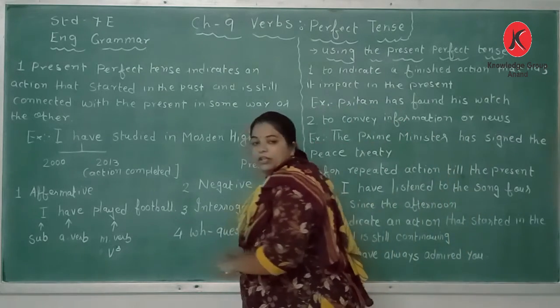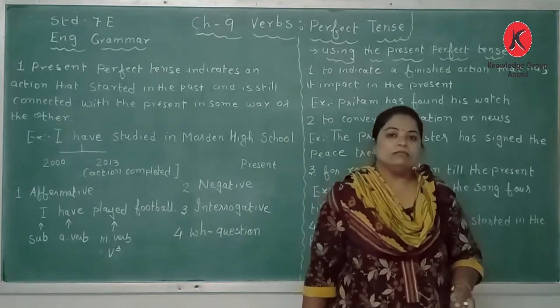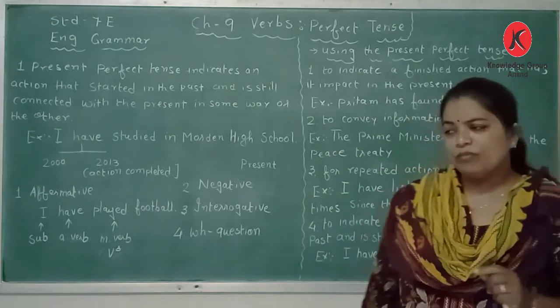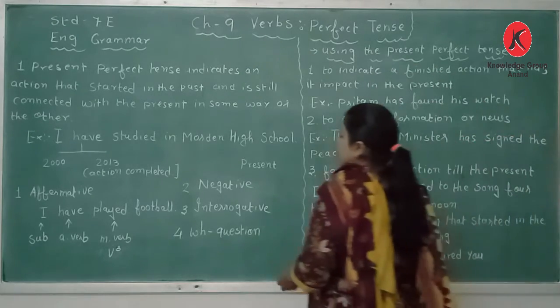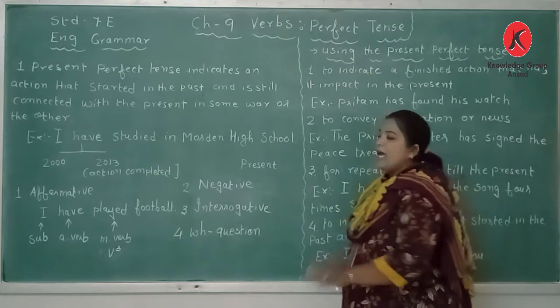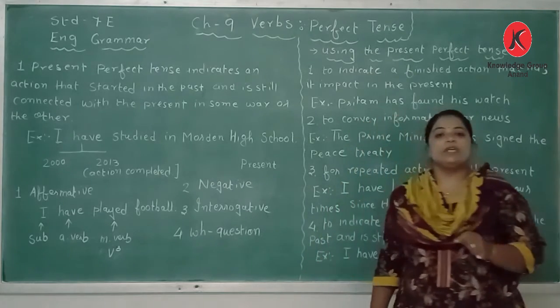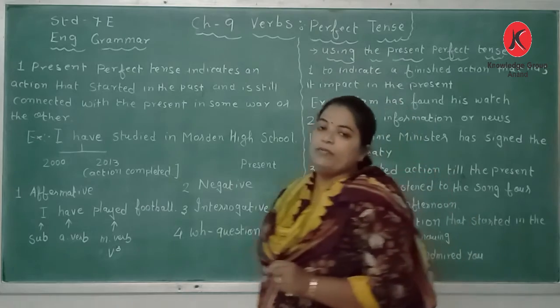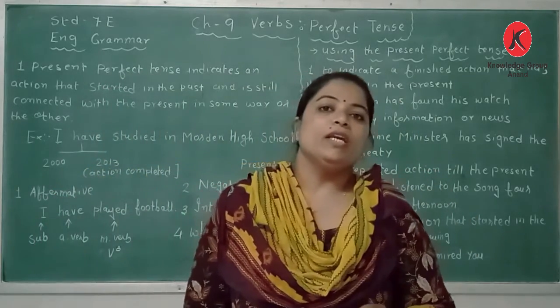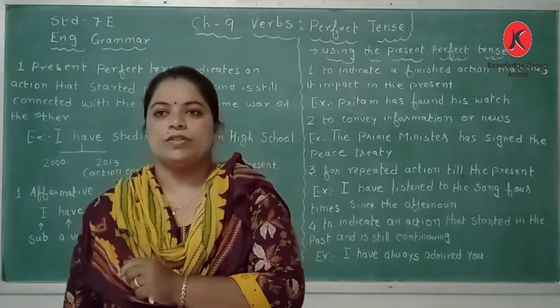In 2013 it completed and the person has changed the school. So from 2000 to 2013 the person was studying in the model high school. And at the time of the speaking also the person is connected with it. Okay, one or the other way it is connected with it.